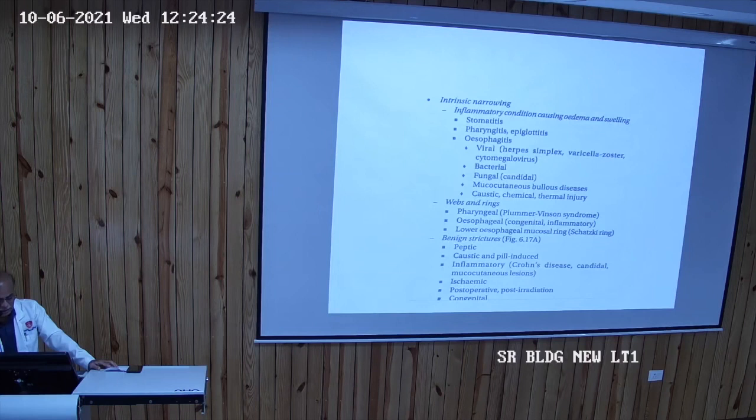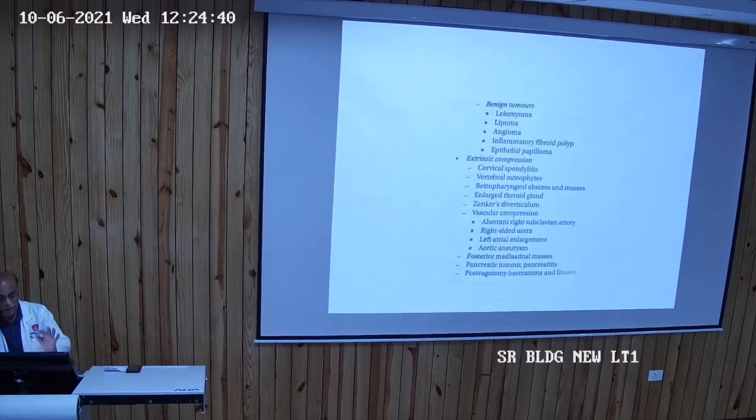Benign stricture may be there due to peptic ulceration of the esophagus, caustic or pill induced, inflammatory due to systemic diseases like Crohn's disease, candidiasis, mucocutaneous lesions, ischemic. Benign tumors, multiple surgical causes, extrinsic compression.